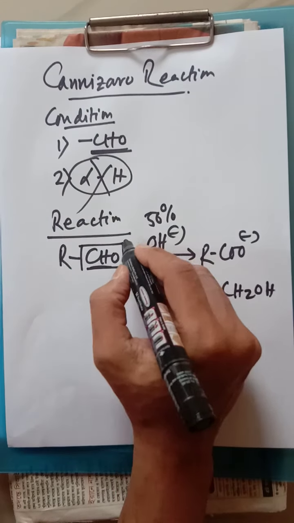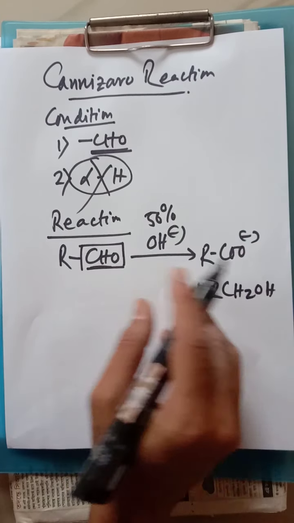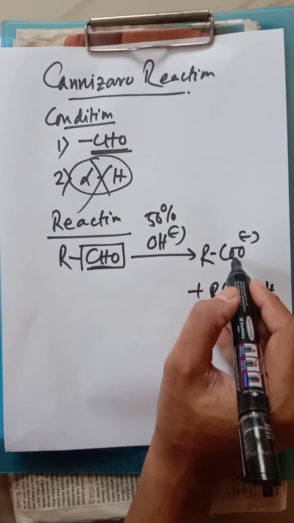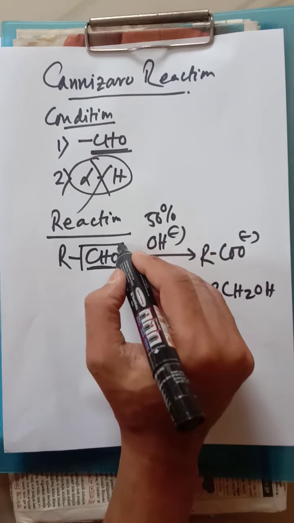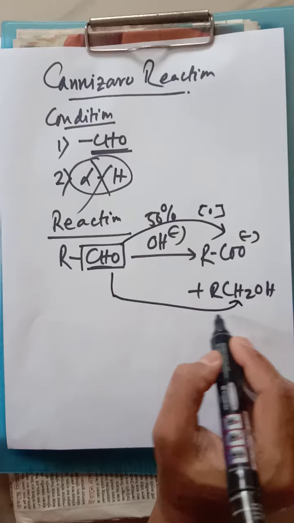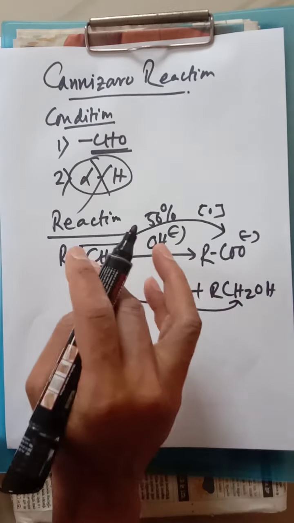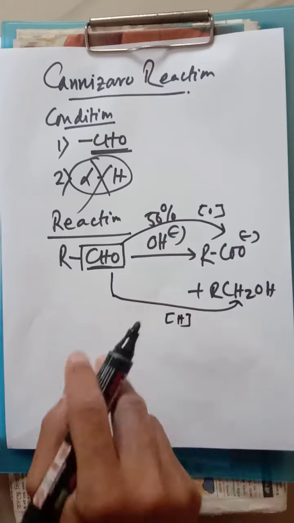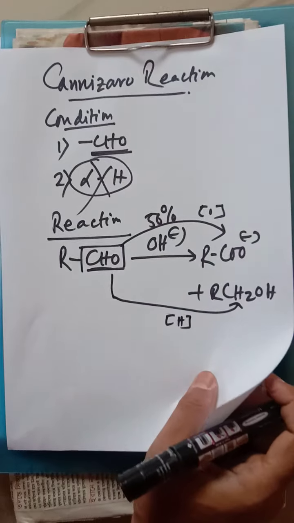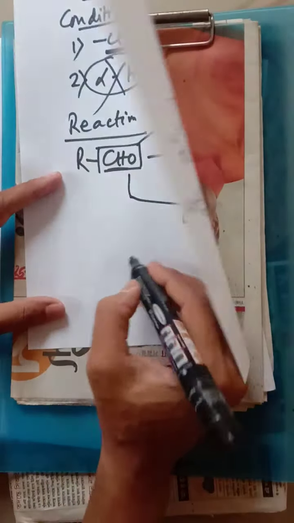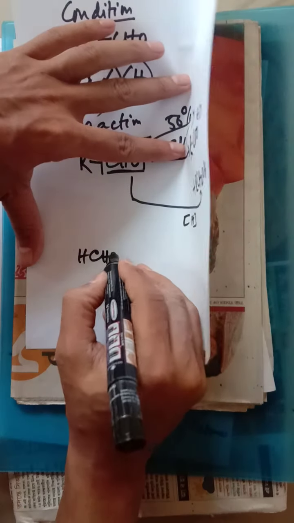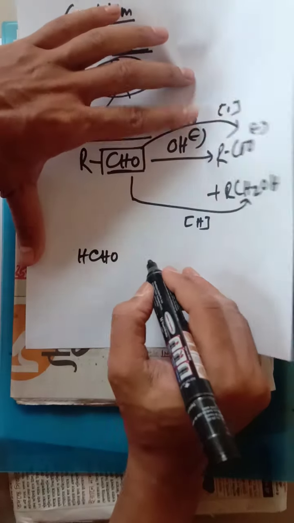Here we have to remember that two steps are taking place simultaneously. The starting material is the same; one molecule is moving towards oxidation, so this is the oxidation step. Another part is moving towards reduction, so this is the reduction. So actually it is a self oxidation and reduction process, so sometimes it is known as a disproportionation reaction. Say we select HCHO. As I mentioned earlier, alpha hydrogen is not there but CHO is there.